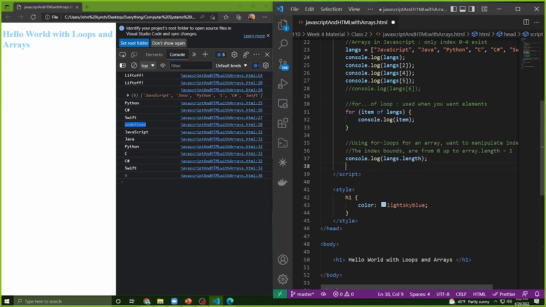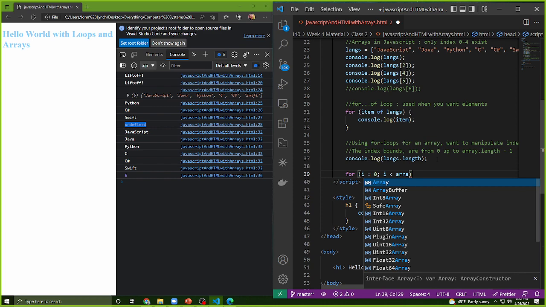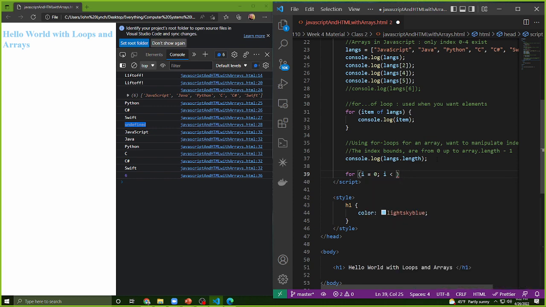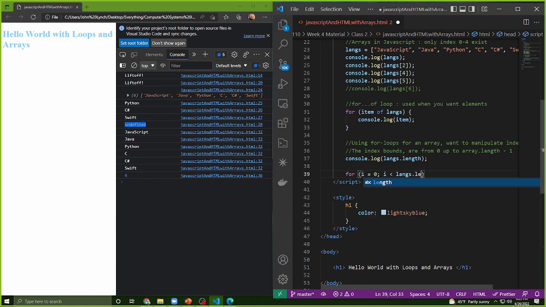Now, how do we actually code this in the for loop? Well, we say i is equal to 0, and for our condition, to make sure that we're respecting the condition of array length minus 1, we do i less than, and in this scenario, my array is called langs. So I'm going to say i is less than langs.length. And again, this less than symbol is exclusive. So it doesn't include the value of langs.length.